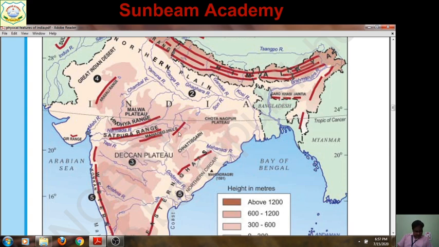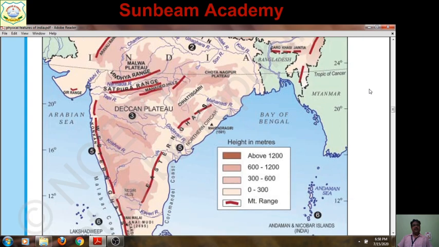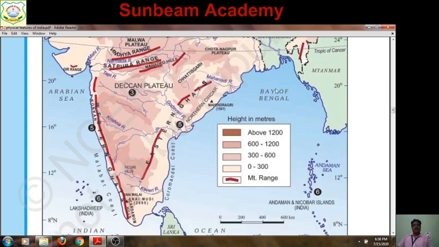Then next are the Eastern and Western Ghats. Quite easy to locate. Here you can see this is the Western Ghat, and this is the Eastern Ghat. So these are the mountain ranges I have discussed. You have to locate and label them in the political outline map of India.